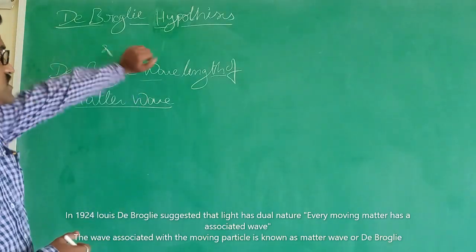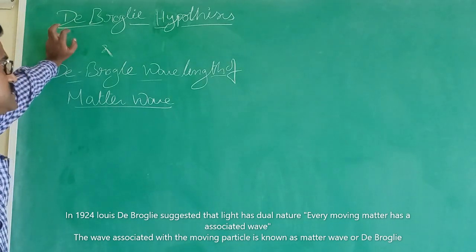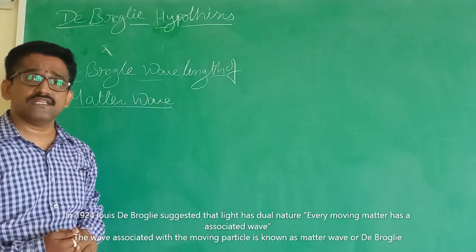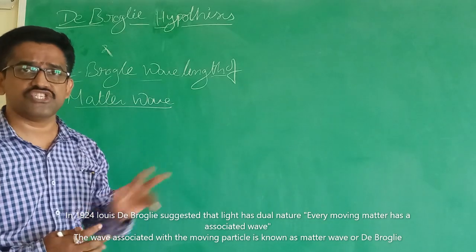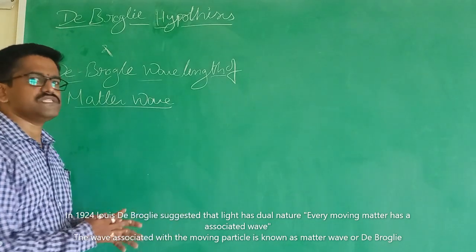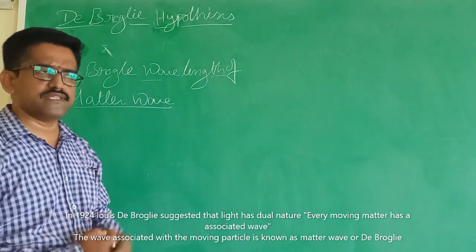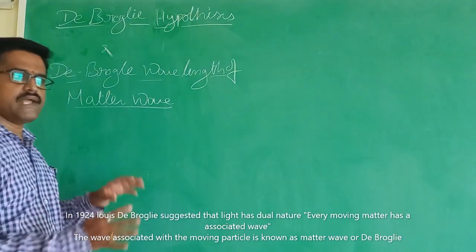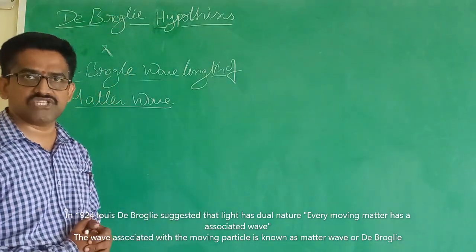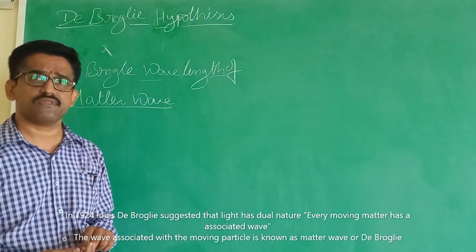Now, the scientist Louis de-Broglie, from his hypothesis, proved that light has a dual nature. Light has a dual nature means sometimes it acts with a particle nature and sometimes it acts with a wave nature. Yes, light has both particle and wave nature. That is the de-Broglie hypothesis, known as the dual nature of light.